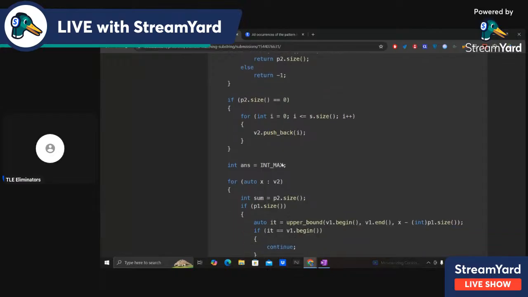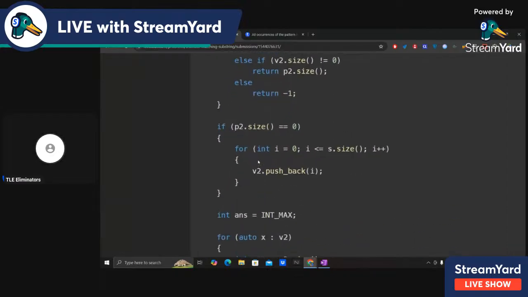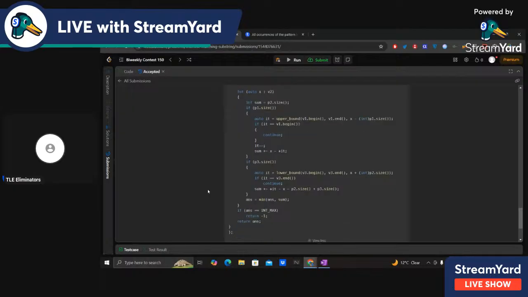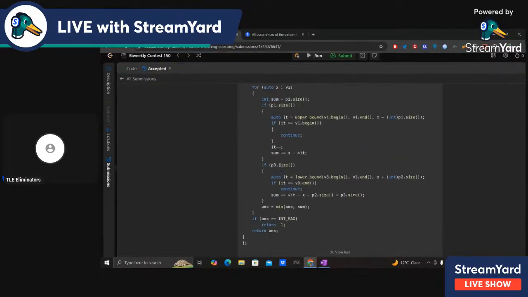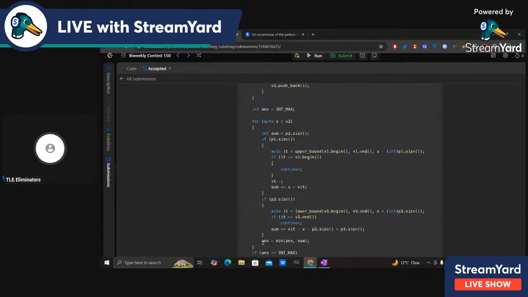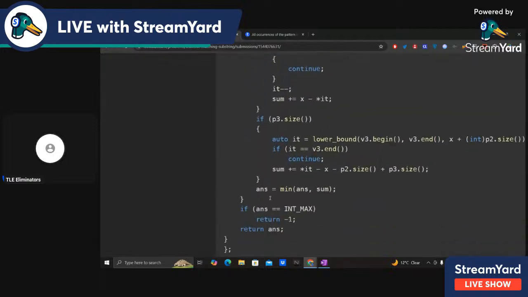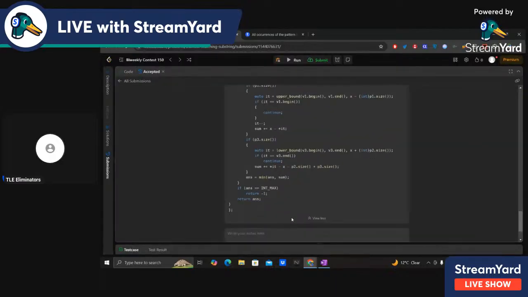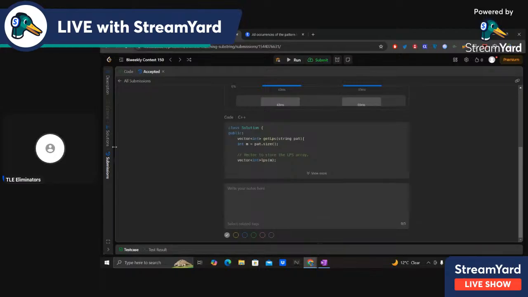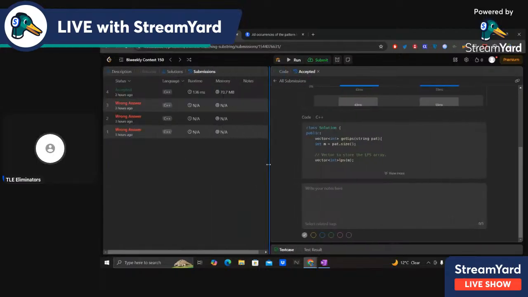All right. So yeah, that was the implementation of this logic. And okay, in the end, if ans equals int max, that means that we were never able to do ans equal to min of ans comma sum. That means that whatever x's we tried, we were not able to find the occurrence of a and c, the string a and c. So return -1. So there is no substring which matches. Otherwise, just return ans. Okay. So that's how you handle the edge cases, and that's how you implement the code. So I hope it is clear.